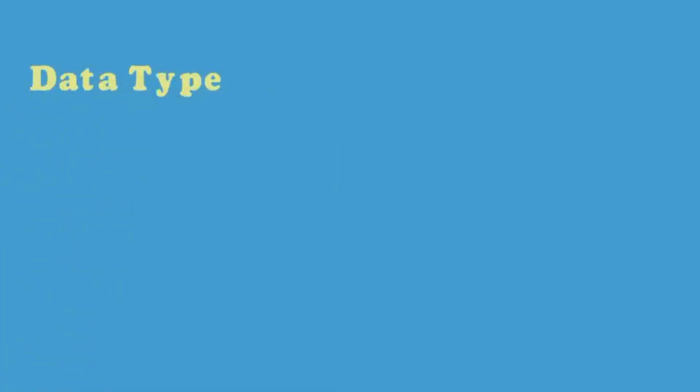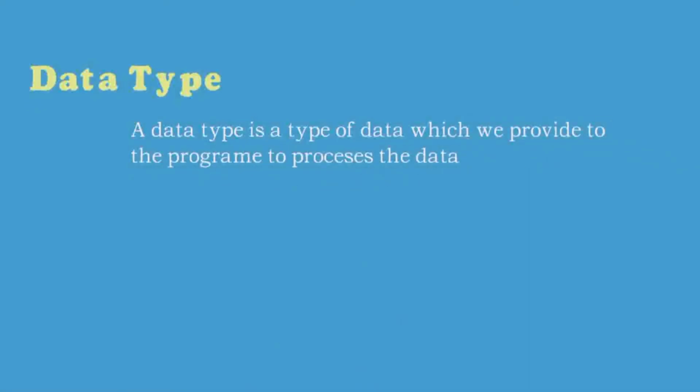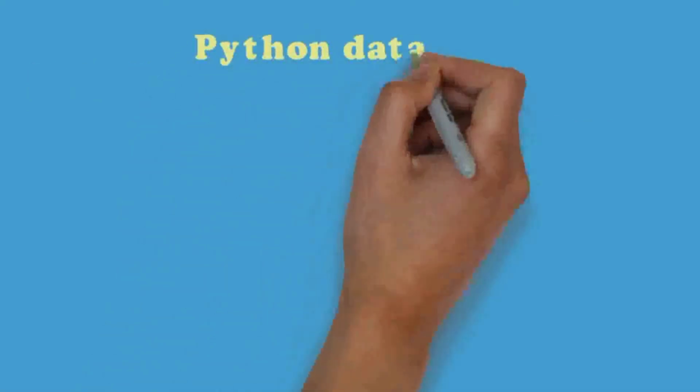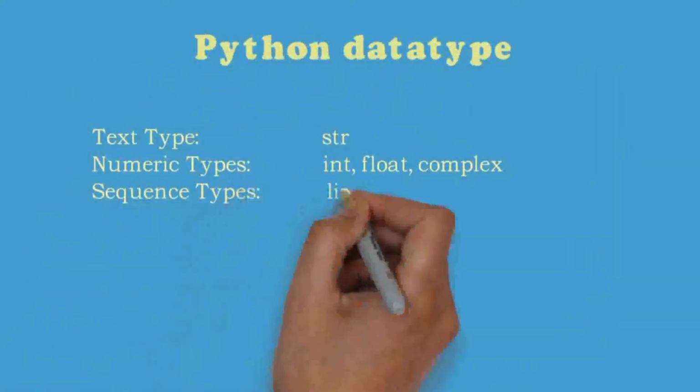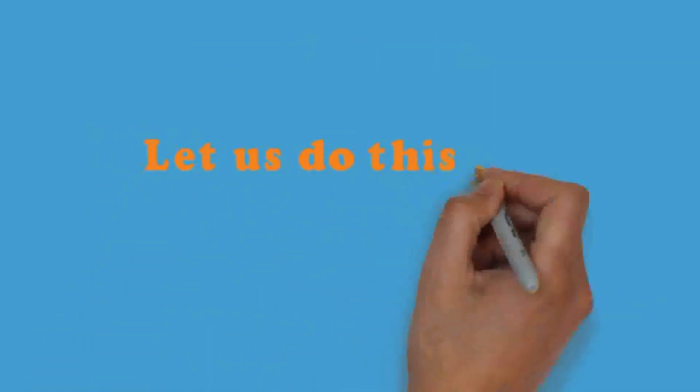Data type. A data type is a type of the data which we provide to the program to process the data. In Python, we do not need to define the data type. Let us see Python data types. We will show the data types in detail in future. Guys, let us do this now.